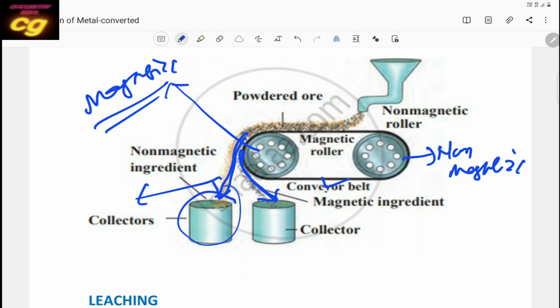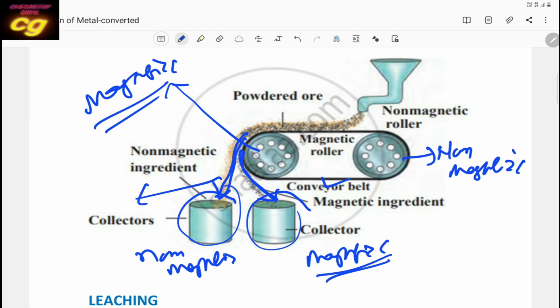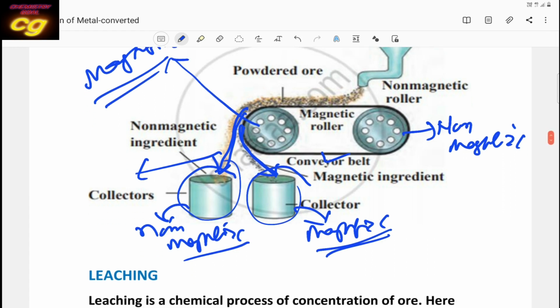This is called the collector. Through the collector, the part towards the inner side mainly contains magnetic substance, and this is your non-magnetic substance. This is non-magnetic, this is your magnetic. In this way the magnetic and non-magnetic substances can be separated. This is called magnetic separation. Mainly ores of iron oxides and chromium oxides can be separated by this